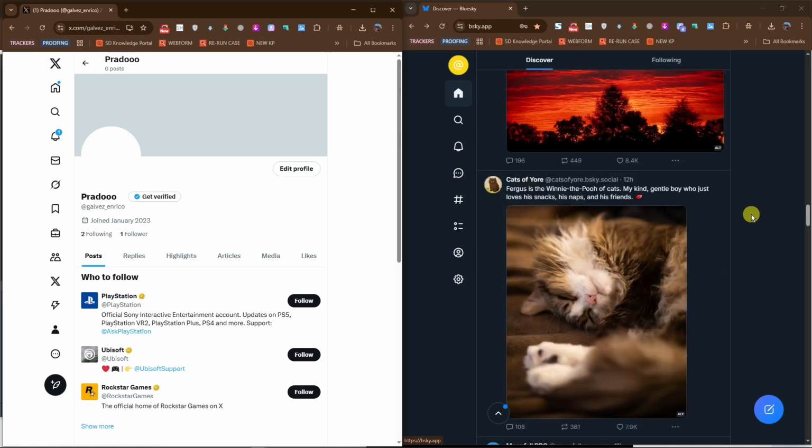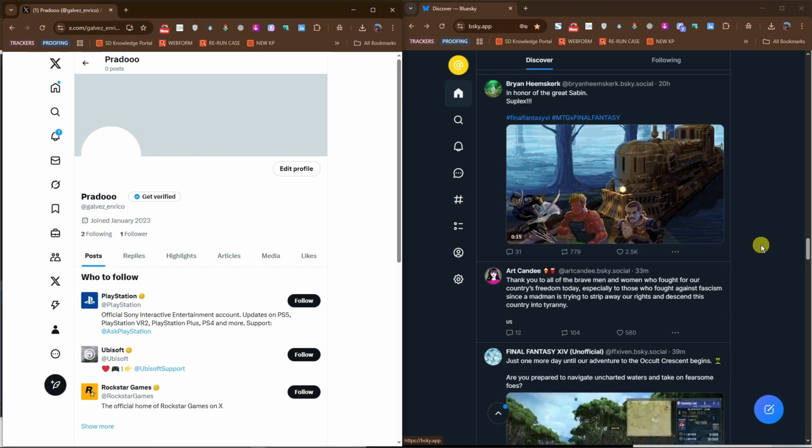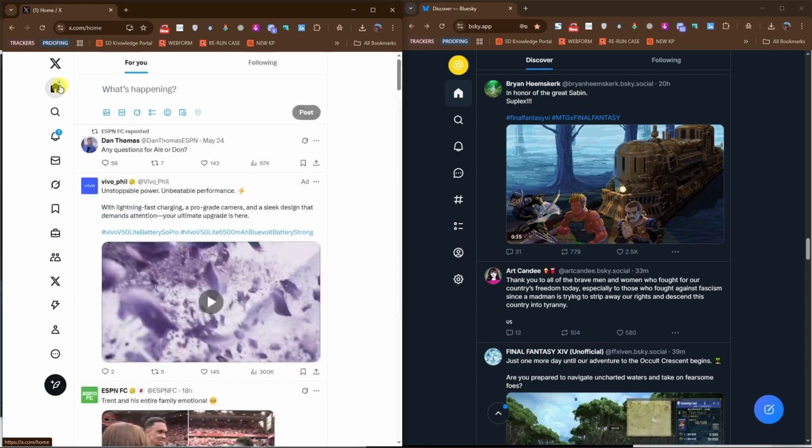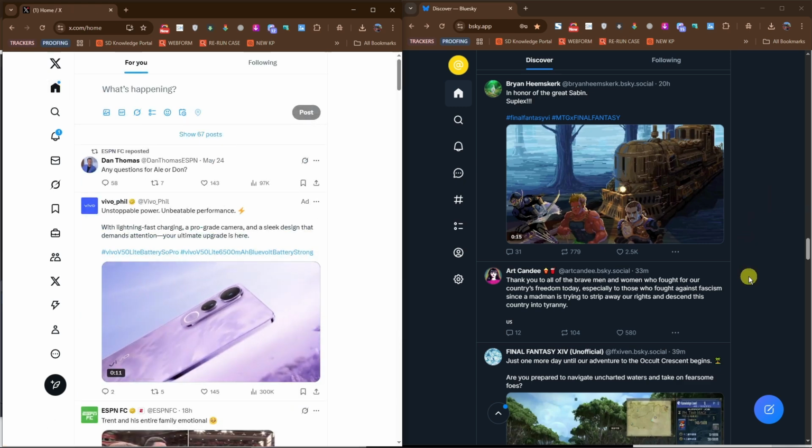Now overall, X is powerful and established, but can feel overwhelming. Bluesky is fresh, new, focused on decentralization and ideal if you're looking for a quieter, more experimental social media space. So for me personally, I'm going for Bluesky because it's a quiet environment. However, Twitter is a known one, so it depends on your need. If you want to expand your reach, go for Twitter. If you want to enjoy social media spaces, a quieter and a new one, go for Bluesky.